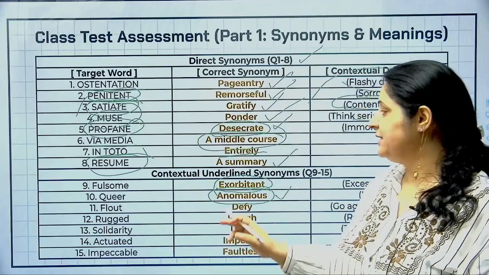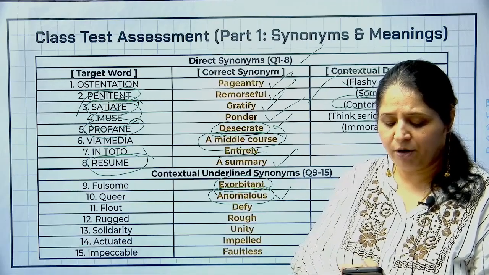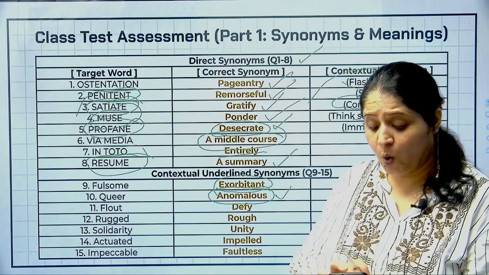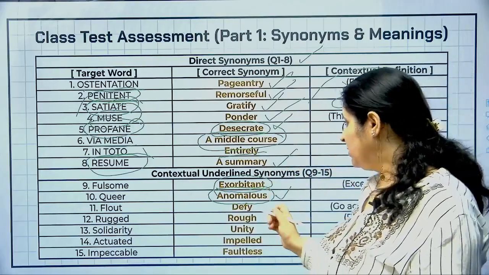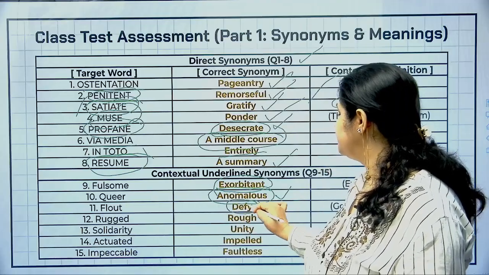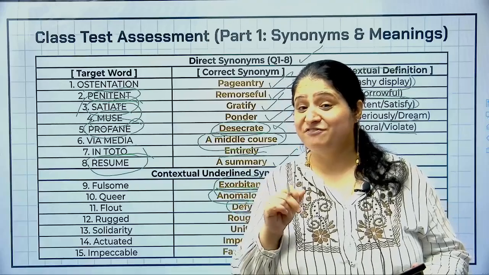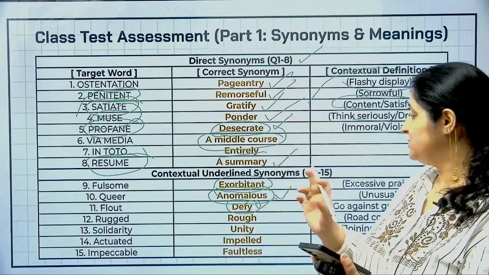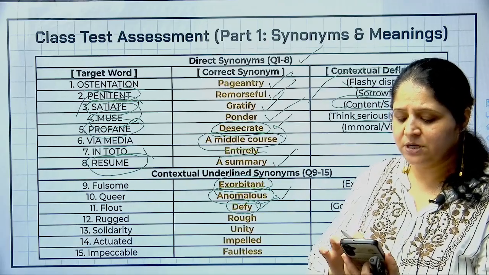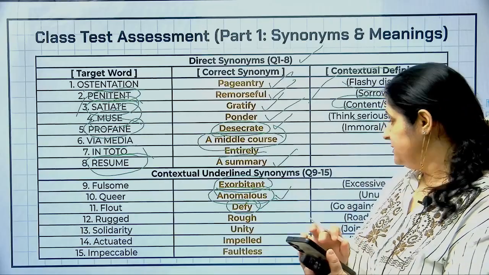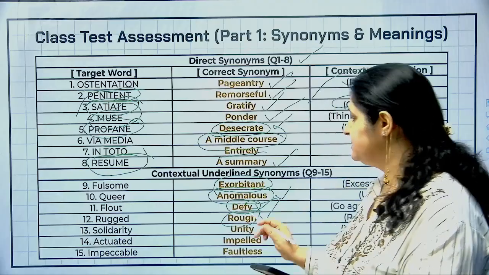फिर आपका जो third sentence है, that is 11th sentence. The sentence was, the government is under no obligation to offer contracts to companies which choose to flout guidelines. So flout मतलब violate करना, है ना? तो flout का आंसर क्या होगा? Among the options it means to defy. Flout का मतलब होता है violate करना, जैसे we should never flout the traffic signals, right? Okay, moving ahead, 12th वाला sentence was, soon he felt uncomfortable for the coach was now moving over a rugged road. ठीक है, तो rugged मतलब ऊबड़ खाबड़ road, rough road. So among the options, rough would be the correct answer.